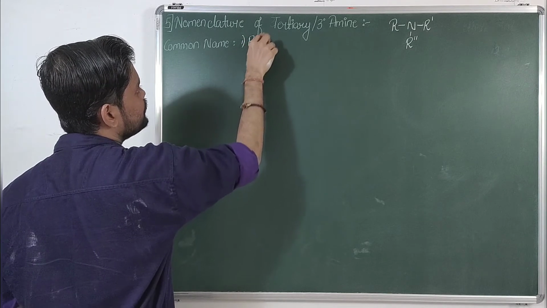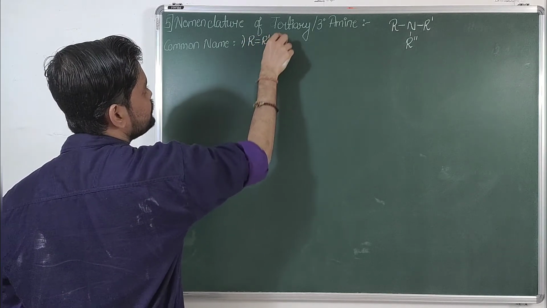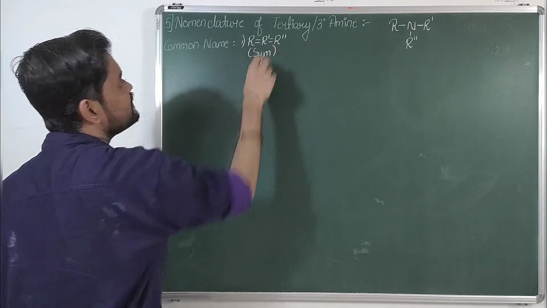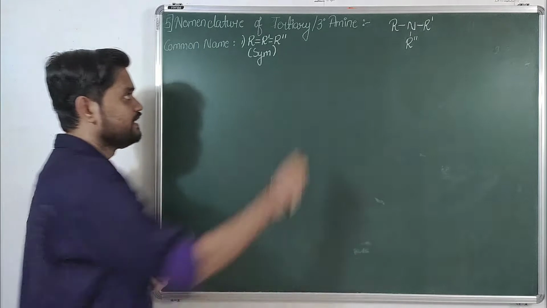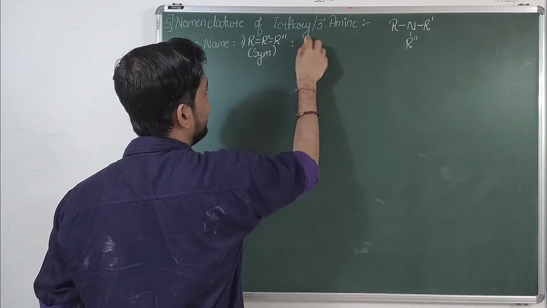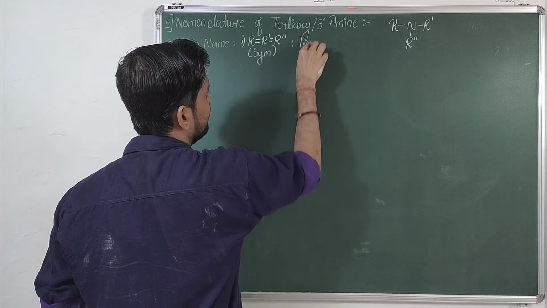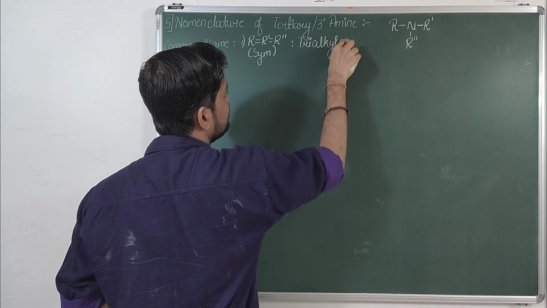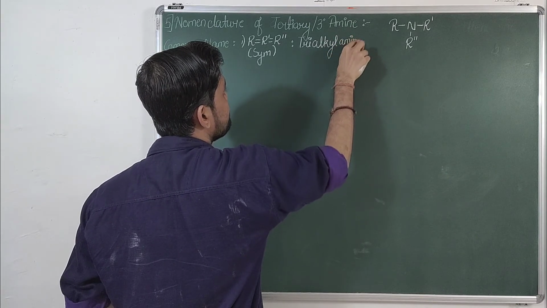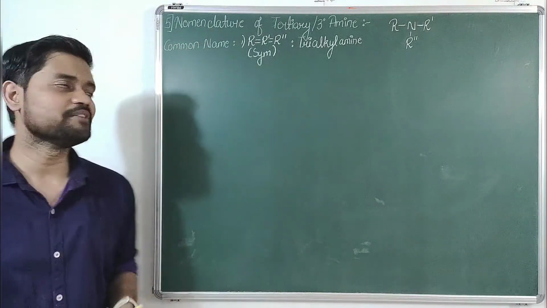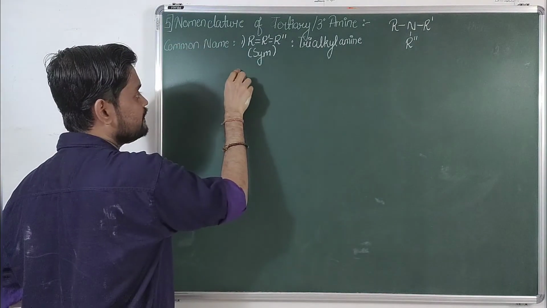R is equal to R dash, which is equal to R double dash, means I am talking about symmetrical. Okay, then you can simply mark the name as tri-alkyl amine. Okay, so if all R groups are same, then you can simply mark the name as trialkyl amine.